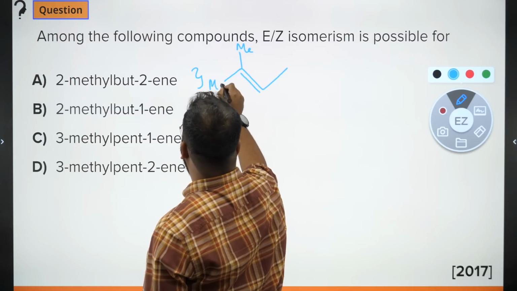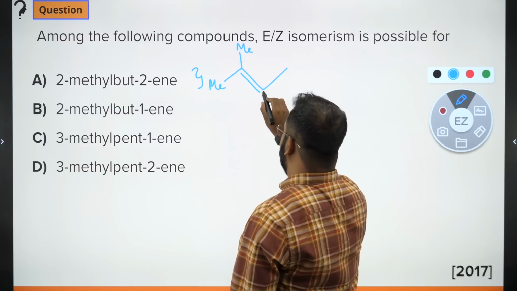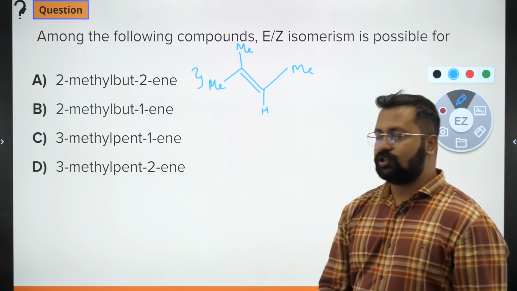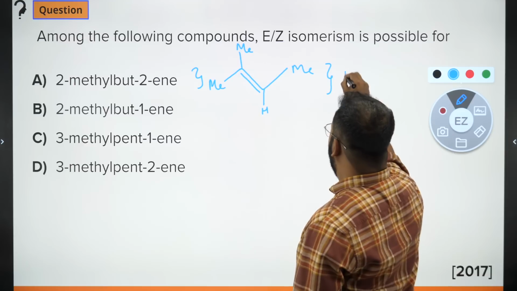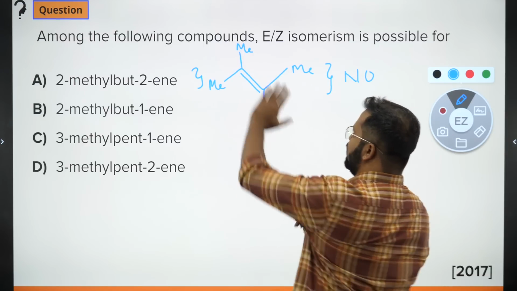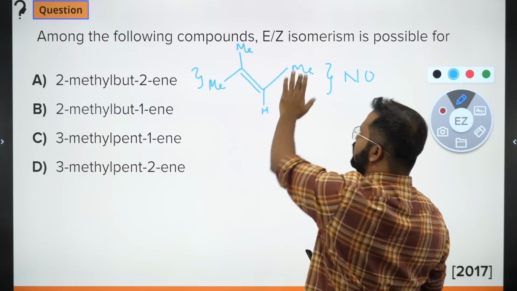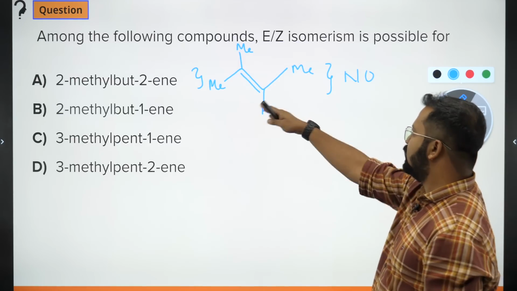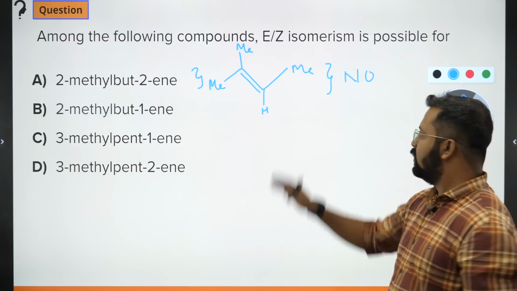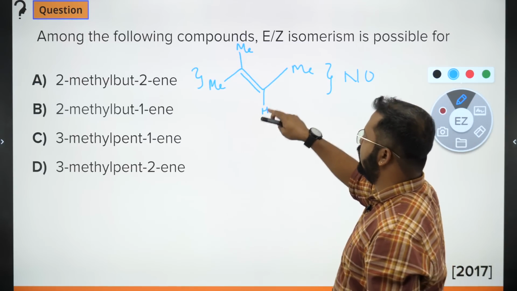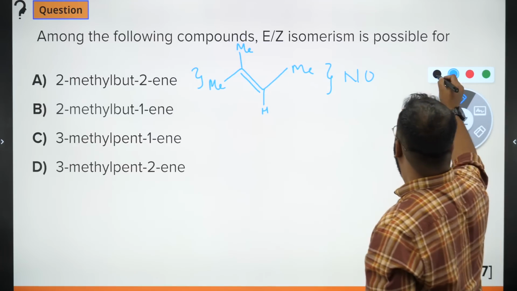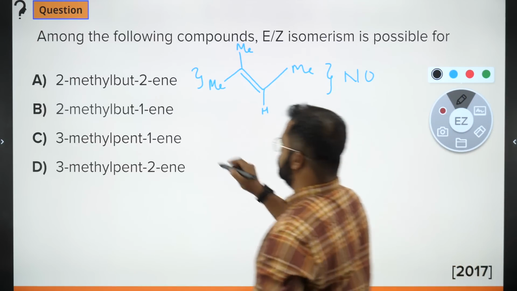Here also there is Me. There is one hydrogen and there is Me. Can it show geometrical isomerism? No. Fix this, rotate this. Here there will be hydrogen, here there will be methyl. Exactly the same thing. Methyl faces methyl, and hydrogen faces methyl, exactly as seen here. Okay, this will not show geometrical isomerism.